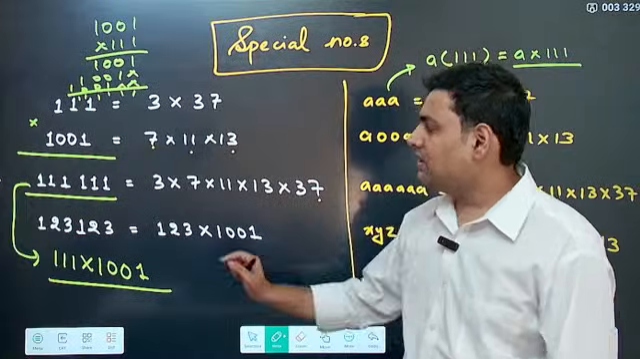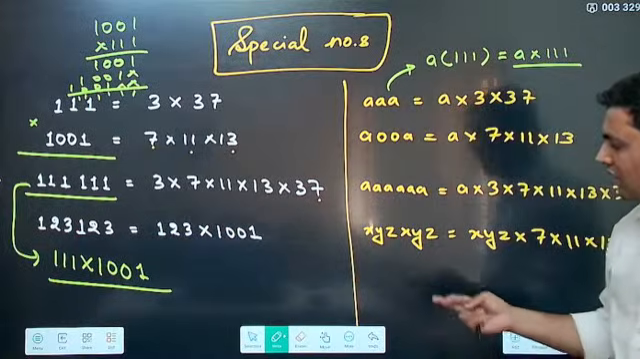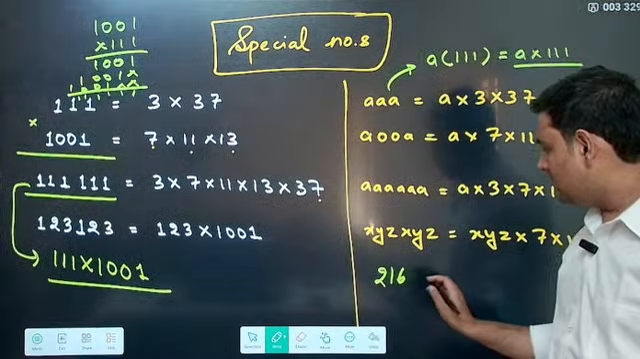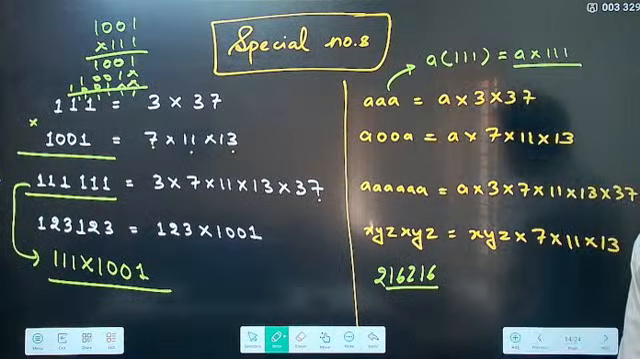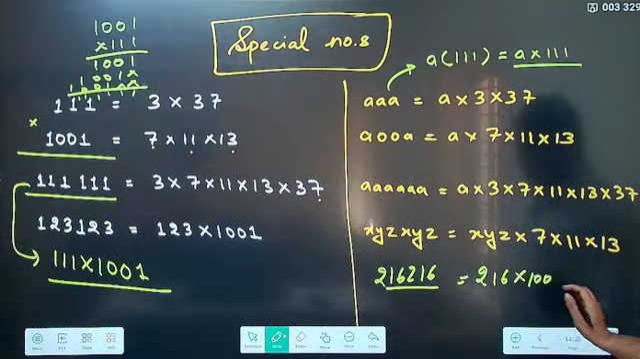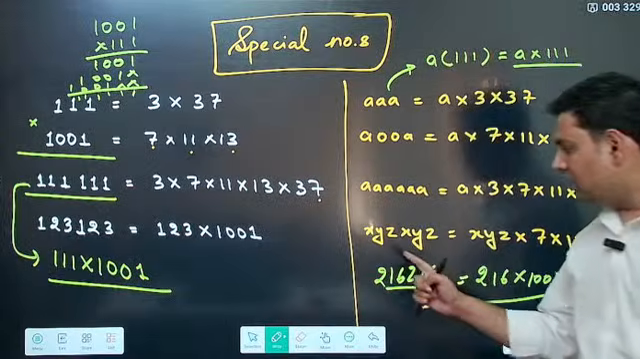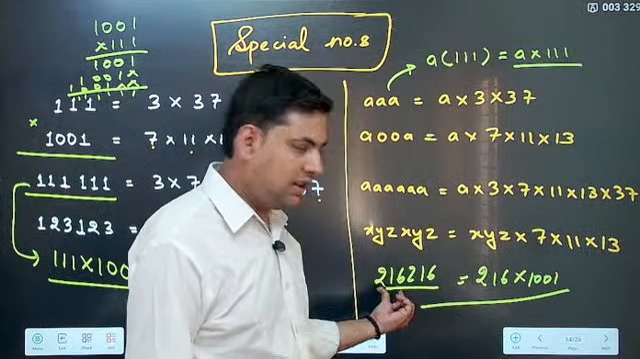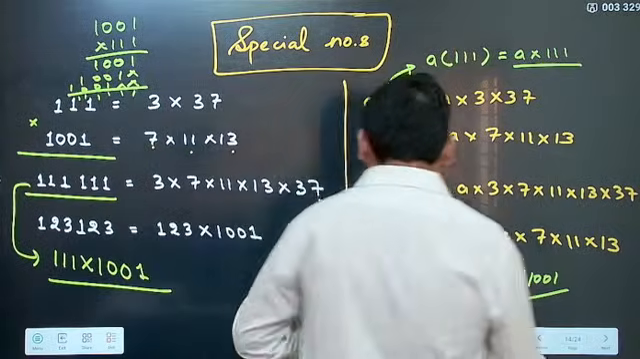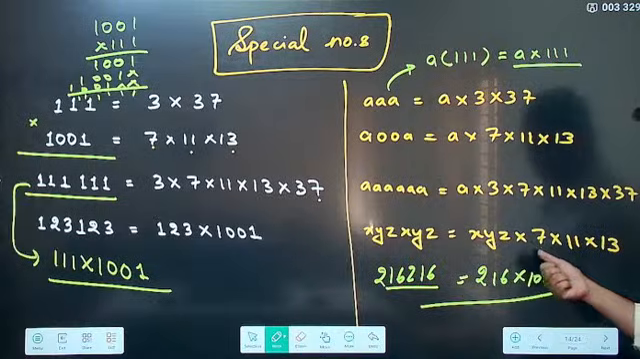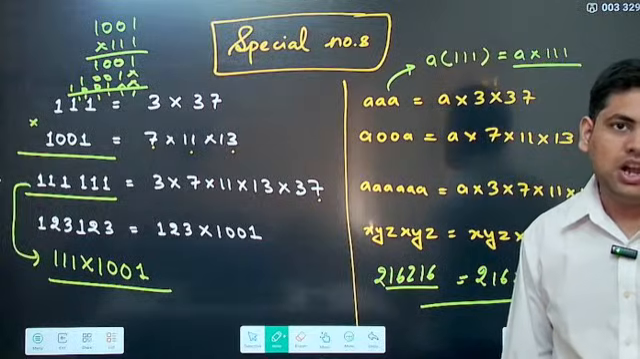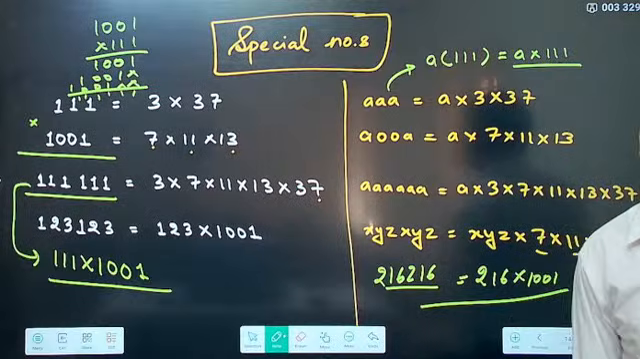This you remember? Now this in general form is actually XYZ XYZ, that is, for example, any numbers, 216 216. This also works, correct? This will be equal to what? This will be equal to 216 into 1001. Any number written like this, any three numbers and then repeated again, is equal to the three numbers into 1001. Now if this is so, then XYZ XYZ is equal to XYZ into 7 into 11 into 13. Why? Because it is into 1001. These you have to remember a little.